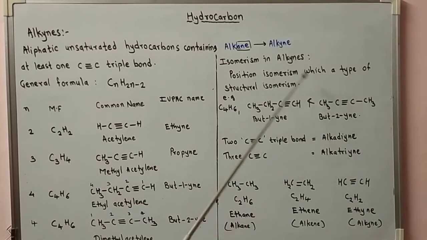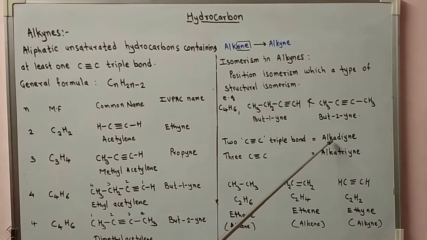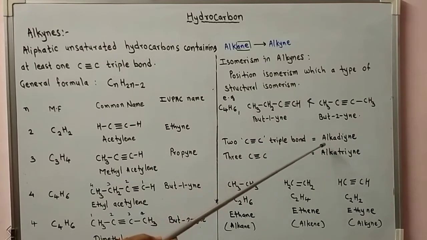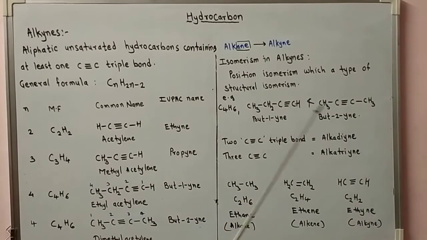As it is considered a derivative of alkene, "ane" is replaced. So here "alka", and before the suffix "yne", as two triple bonds are there, the word "di" is used. So the name for alkynes which contain two carbon-carbon triple bonds is alkadiyne, and in a similar way, for alkynes containing three carbon-carbon triple bonds, it is called alkatriyne.